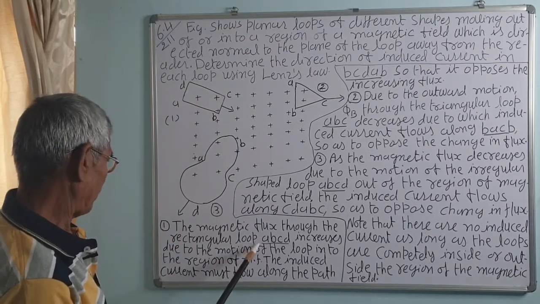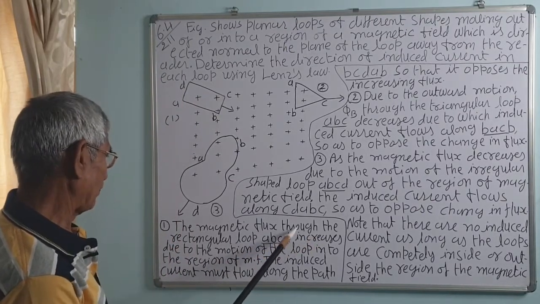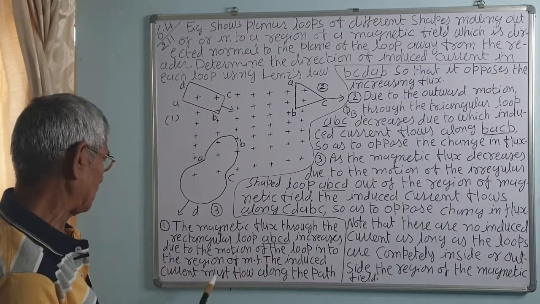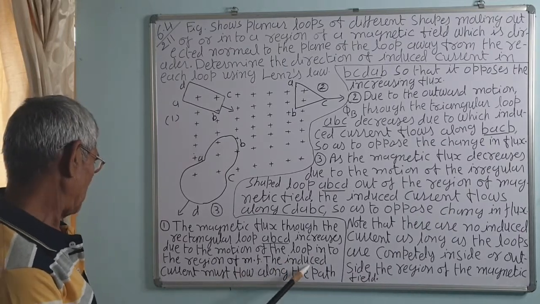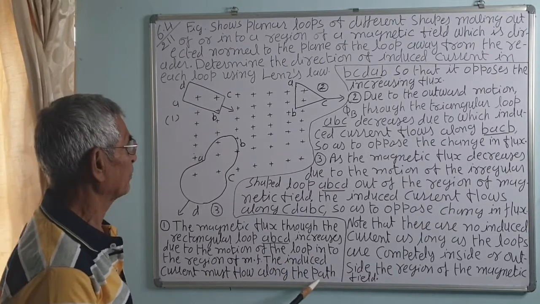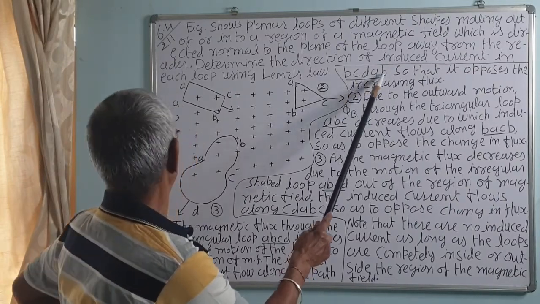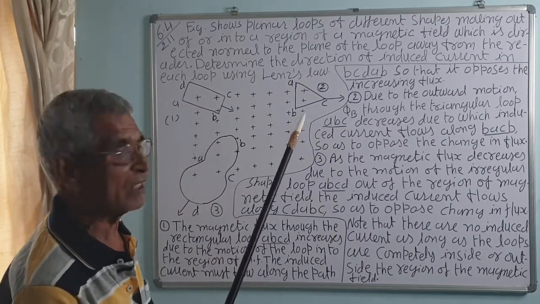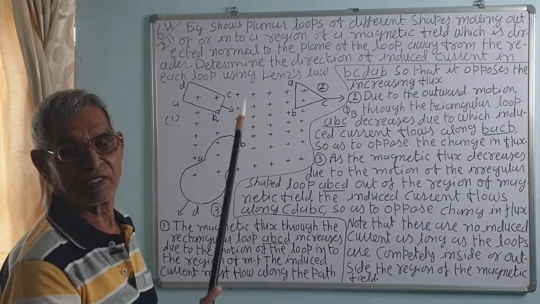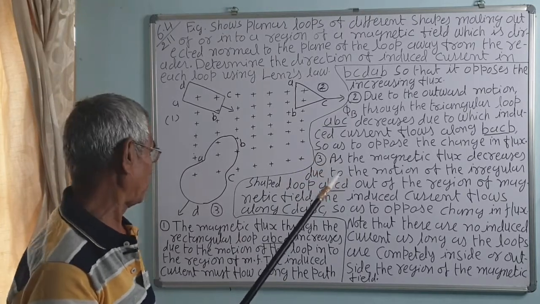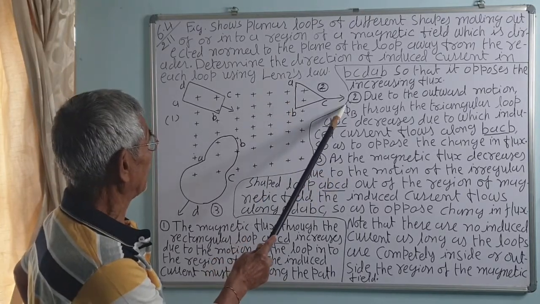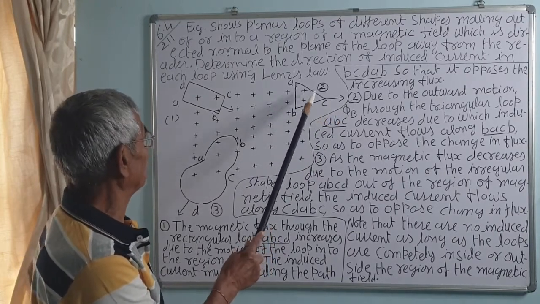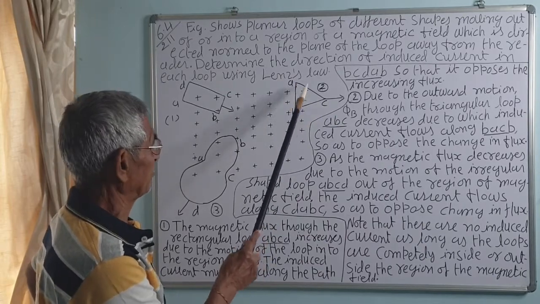The flux through the rectangular loop ABCD increases due to the motion of the loop into the region of magnetic field. The induced current must flow along the path BCDAB, that is anticlockwise. It's easy to remember: when flux increases, the current is anticlockwise; when flux decreases, it is clockwise. Here it is moving out, so the flux decreases, so the current will be in the clockwise direction, this way.